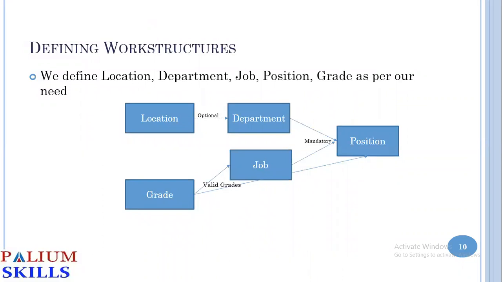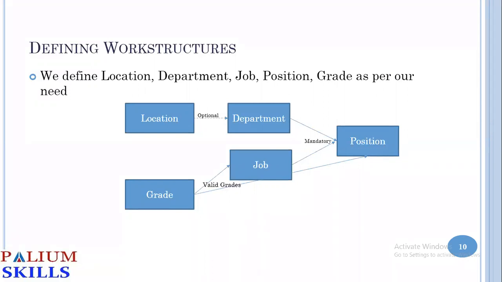Now, when we define work structures, we have to keep in mind we define locations, which are the places where your company is based out of. Locations are linked to departments. It's optional because one department may be based out of more than one location. So you may not want to tag one particular location, or you might tag only the primary location to it.